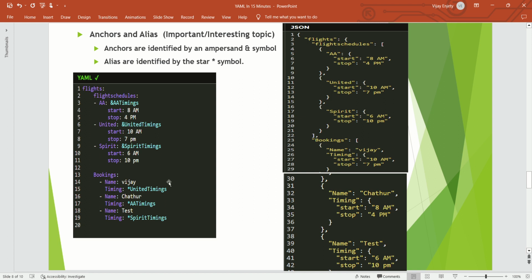So tomorrow, assume there is a time change for American Airlines. You can just come and change it in only one place. You don't need to look for other places, because by default all other places where American Airlines is used, the start and stop can be reused. So you see this is an example of how it has been reused. But if you see JSON, that option is not there. We are retyping in all the places. You cannot reuse it.